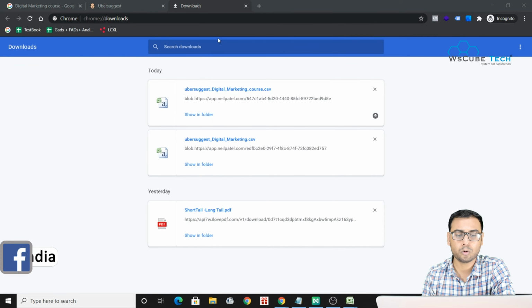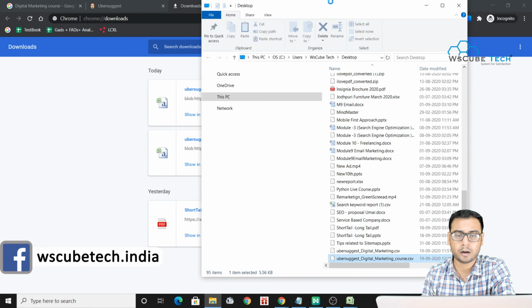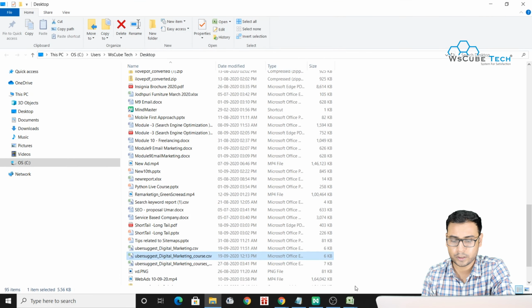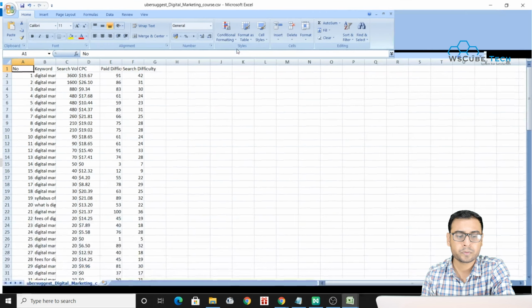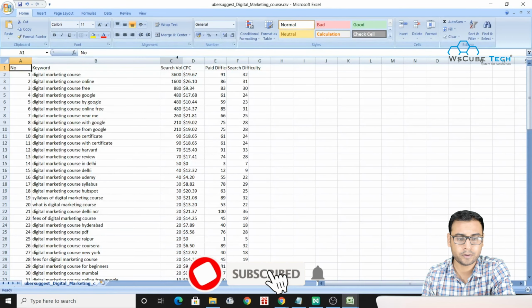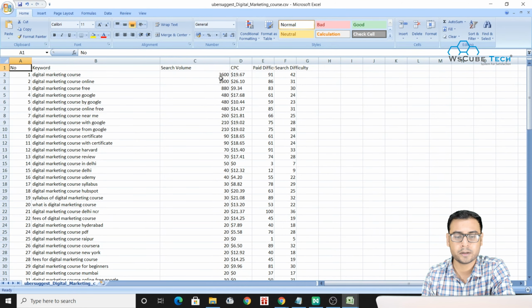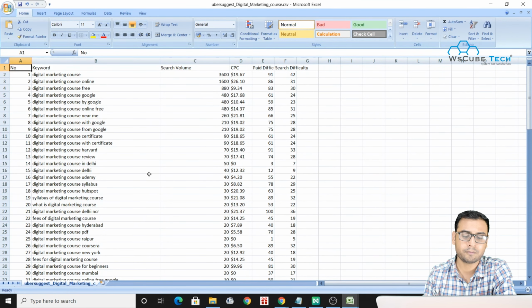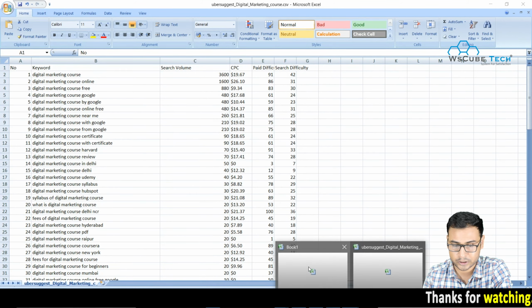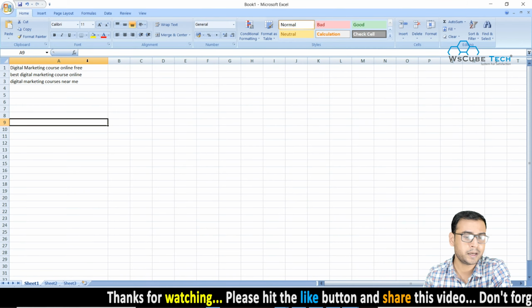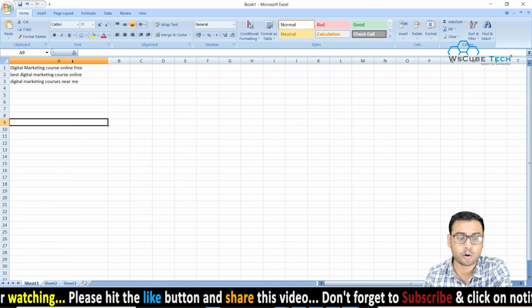So you can definitely download your keywords, and then let me open this sheet first. Okay, here it is, right? Once we open this specific sheet, we can easily find out that it is sorted by search volume, and you can see the search volume is moving from higher to lower. So we have to find some long tail keywords from here, and then put those keywords into this list, right? By using all these strategies, you will be able to find some keyword ideas, long tail keyword ideas.